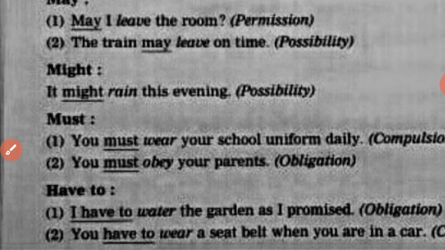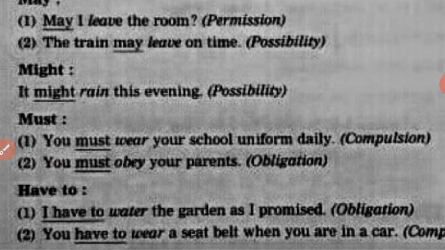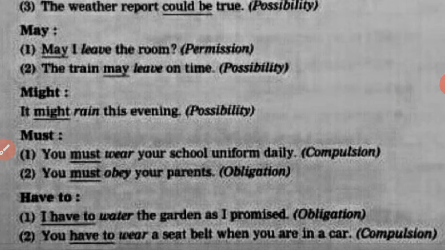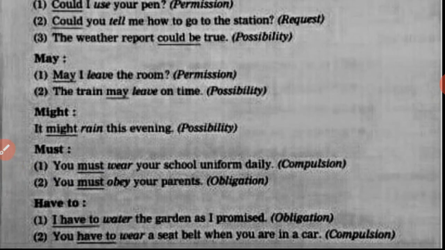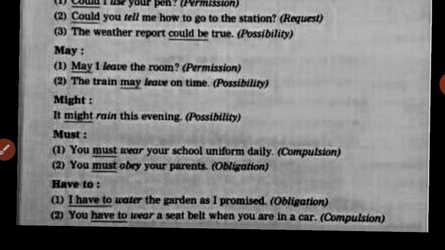Next one, have to. These two have the same uses, just like must: obligation and compulsion. Let us see a sentence example. I have to water the garden as I promised. As it is a promise, and watering plants is really one of the best works, it is an obligation over here. But if you think of the next sentence, what is it? You may have to wear a seat belt when you are in a car.